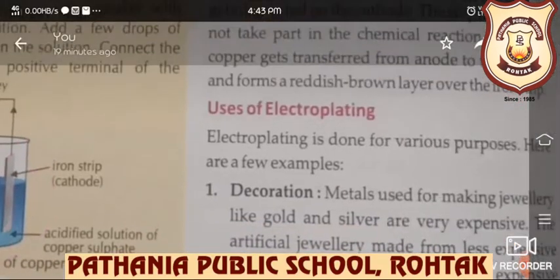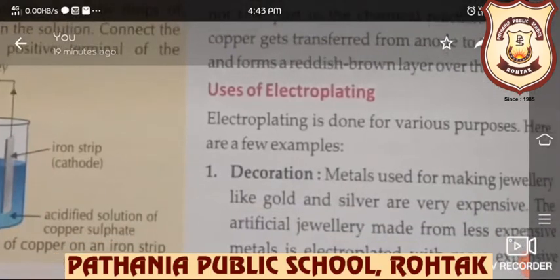So now what are the uses of electroplating? First purpose is decoration. Metals used for making jewelry like gold and silver are very expensive. So, artificial jewelry made from less expensive metals is electroplated with more expensive metals to make it look expensive.